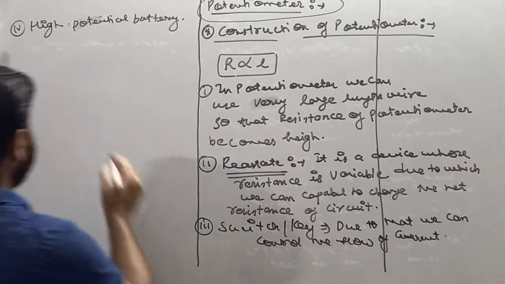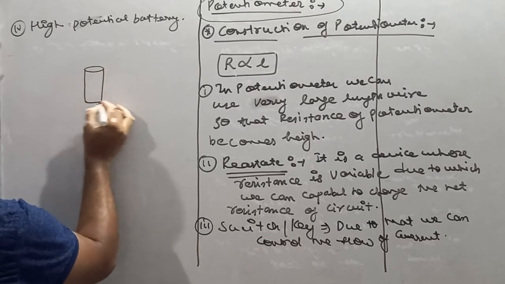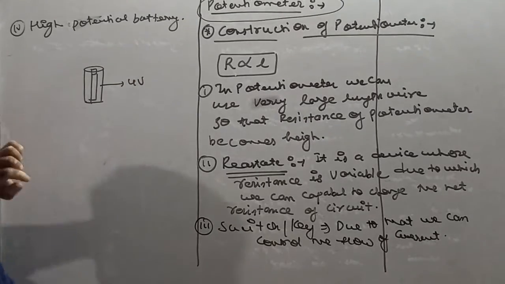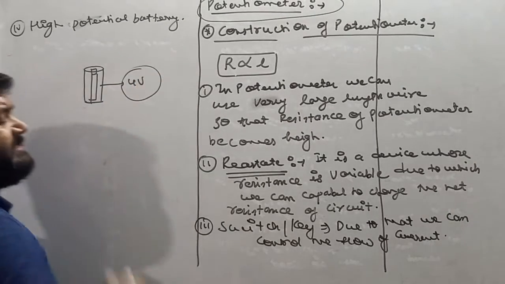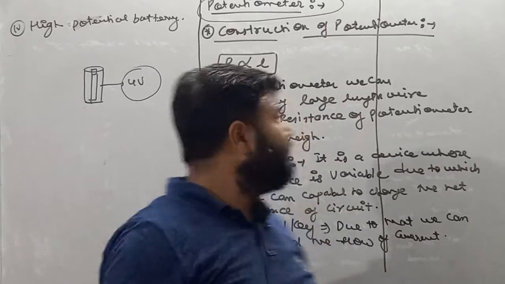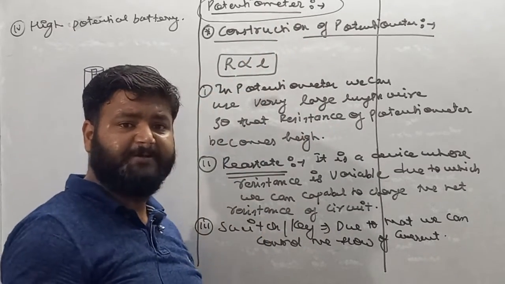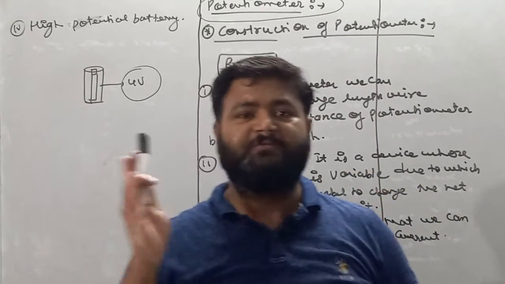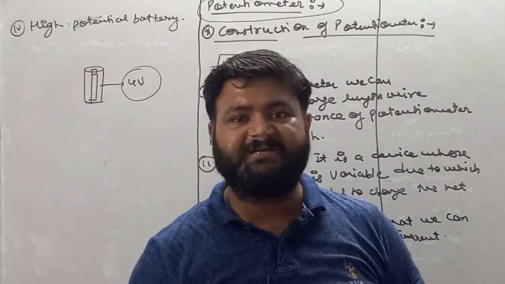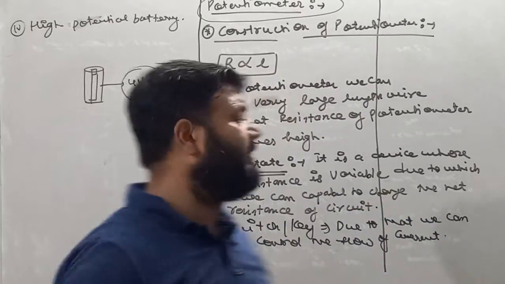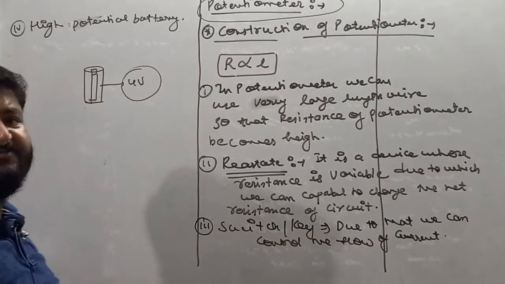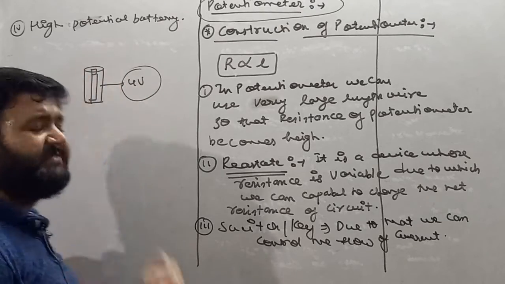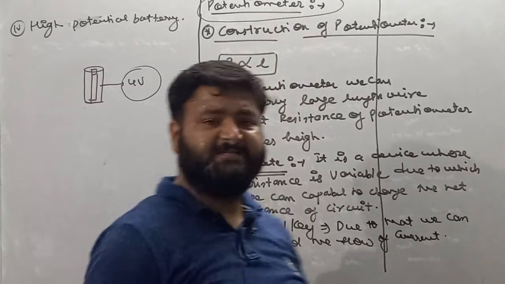Let's suppose we have a battery whose potential is 4 volt and we wish to measure the potential difference of this battery with the help of potentiometer. I am repeating once again, my dear student. Potentiometer is a device which is used to measure potential difference. Let's suppose we have a battery whose potential is 4 volt and we want to measure the potential difference of this battery with the help of potentiometer.